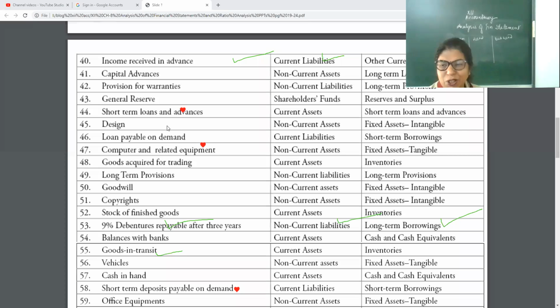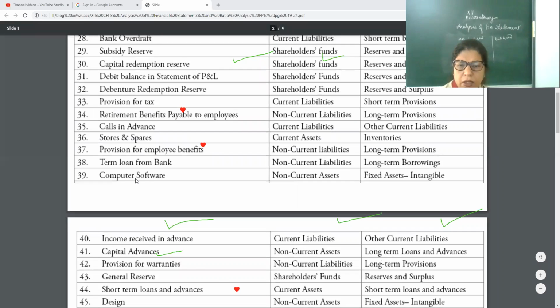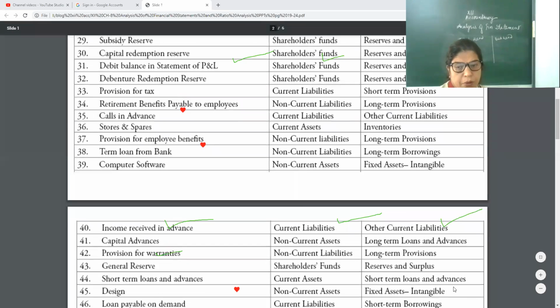Short-term loans. Just now we have discussed long-term. This is short-term loans and advances. Given, then it is current asset. If taken, then it is current liability. Then loan payable on demand, just now opposite of it. Means you have taken loan from the bank but not on the basis of term. Anytime bank will call you and on demand you have to pay it back. That's why it is current liability and short-term borrowings. Okay, computer, non-current asset, tangible, but computer software is intangible. Be careful.